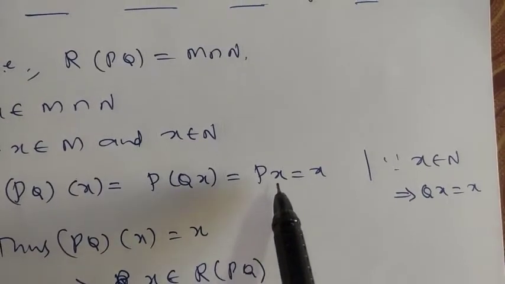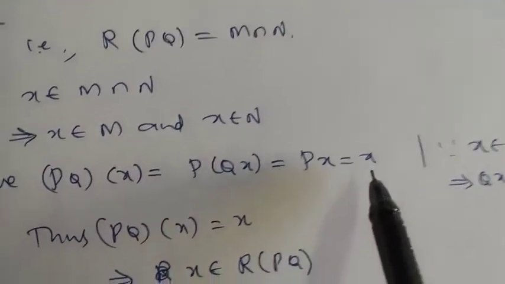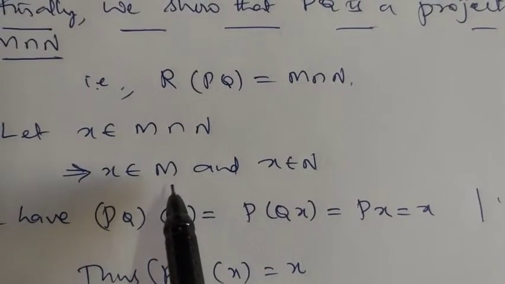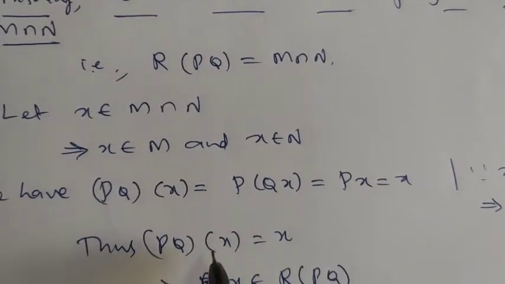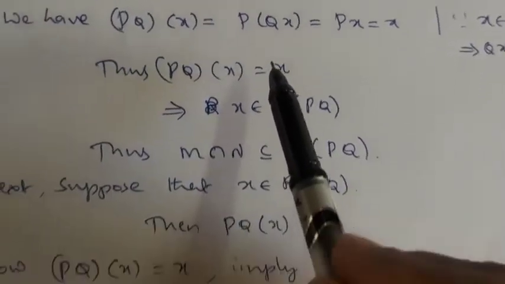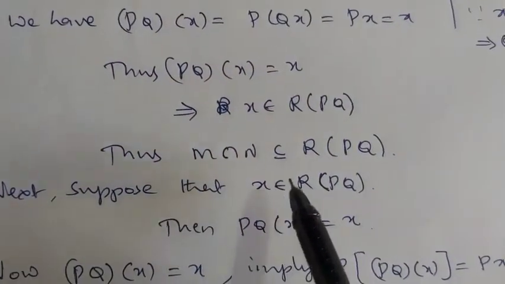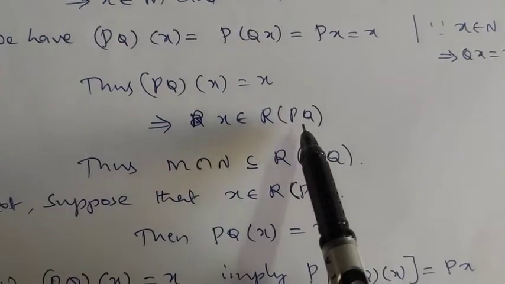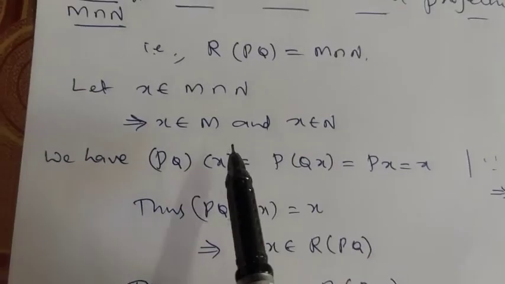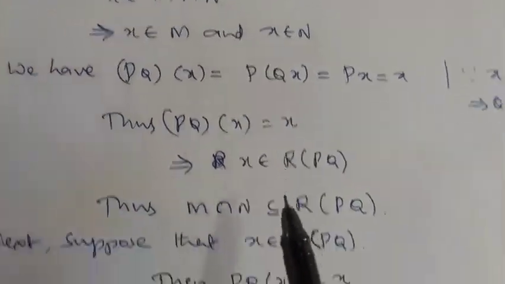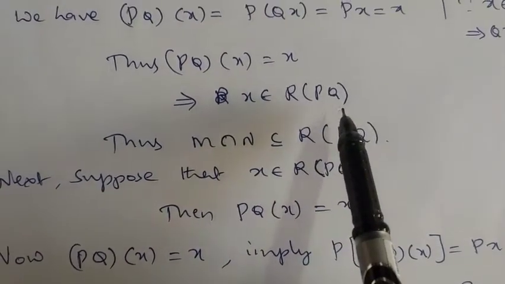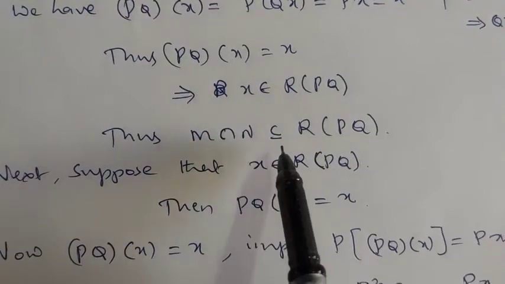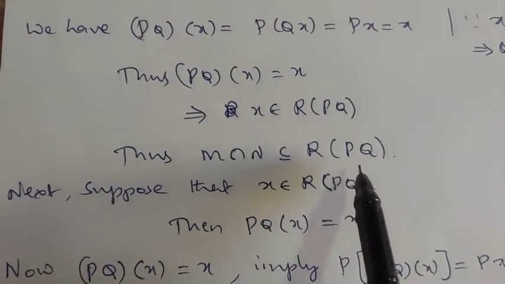That means P of X. Again P of X is X itself, because X belongs to the range of P, which is M. Thus PQ of X is equal to X. Now PQ of X is equal to X means what? X belongs to the range of PQ. So we have taken X belongs to M intersection N and we have shown that X belongs to the range of PQ. Therefore M intersection N is contained in the range of PQ.